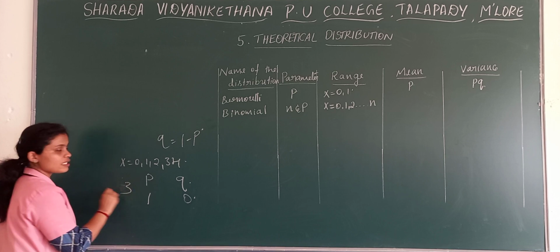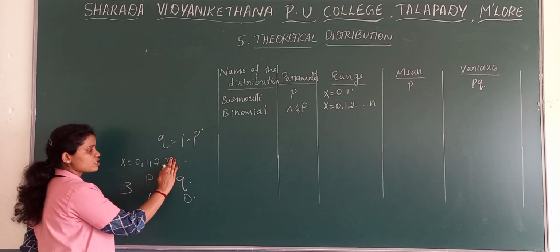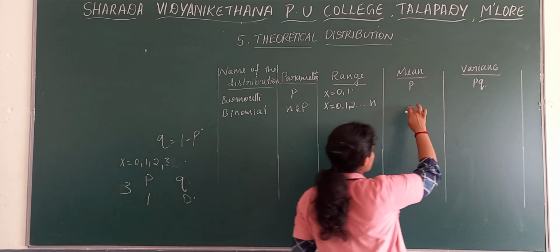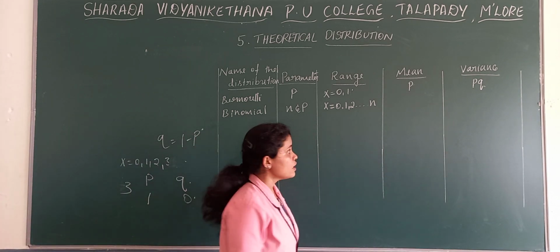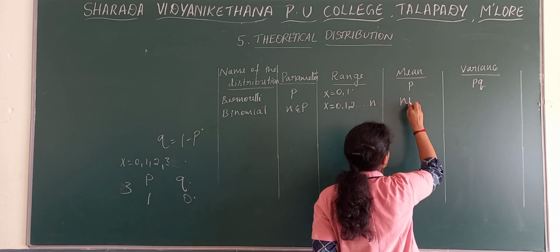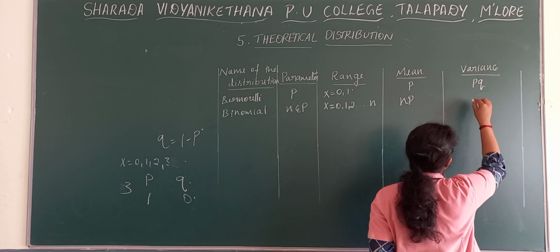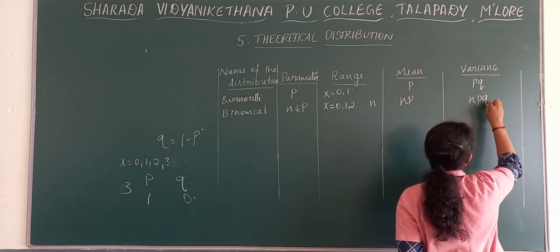If your n is 3, then what is your range? Your range is 0, 1, 2, 3. Then what is the mean in case of binomial distribution? Mean is equal to np and variance is npq.